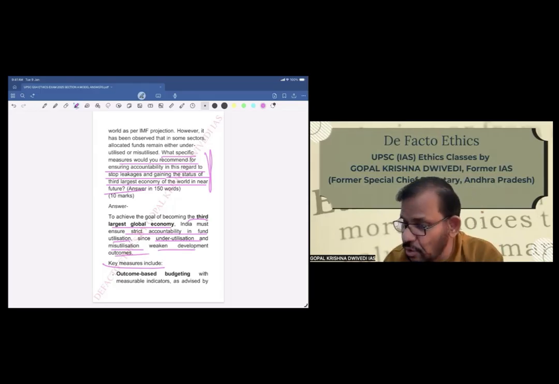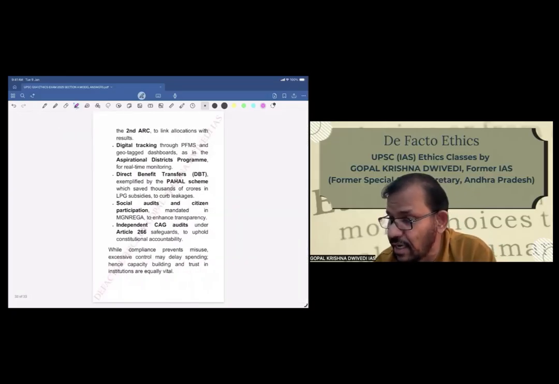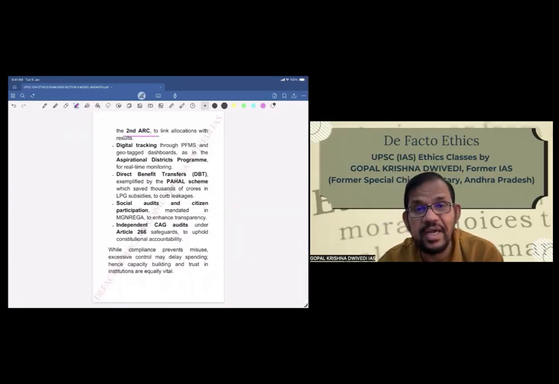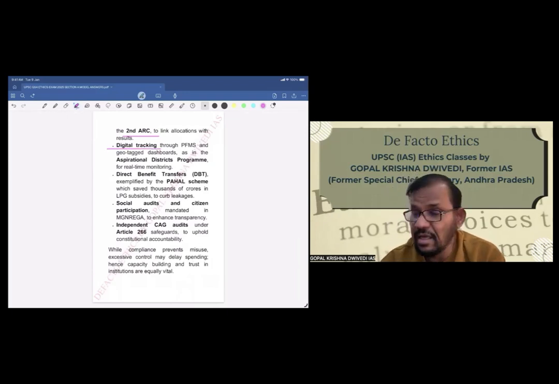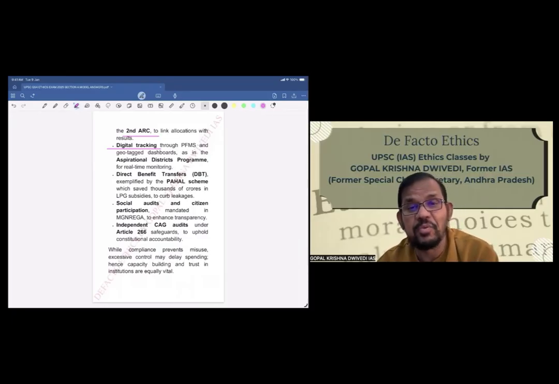So key measures will include outcome-based budgeting with measurable indicators as advised by second ARC to link allocations with results. Second is digital tracking. Here also we are giving bullet point wise. You can again write 1, 2, 3, or A, B, C, D. You have to list it out. So you have to do as per your choice. Digital tracking through PFMS and geotag dashboards as in the Aspirational Districts Programme.